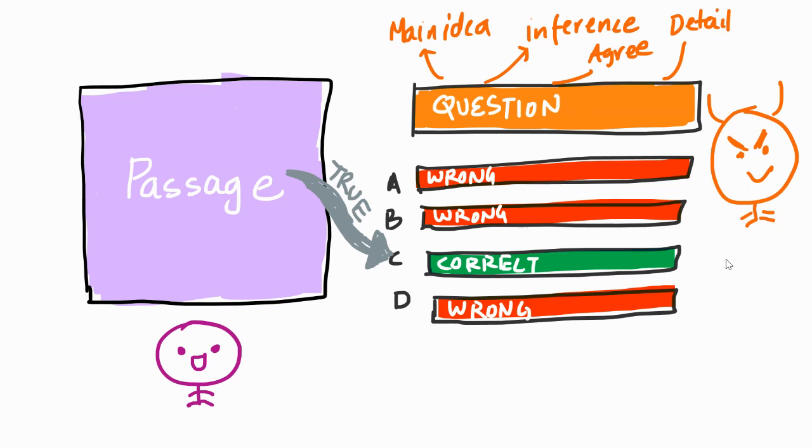If I can understand the passage really well, if I can understand the structure of the passage. For example, paragraph number 1, the author talks about a particular concept X. Paragraph number 2, the author says that concept X is wrong. Paragraph number 3, the author gives reasons as to why concept X is wrong. And paragraph number 4, the author gives an alternative concept. Why?